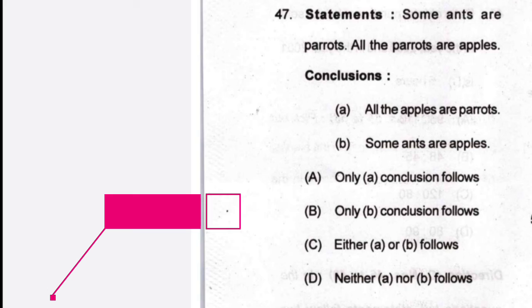Question number 47, statements: some ants are parrots and all parrots are apples. So it is similar to the previous question. The conclusions are, all the apples are parrots and some ants are apples. So option B is correct. So only conclusion B follows, because since all parrots are apples, some ants are apples.